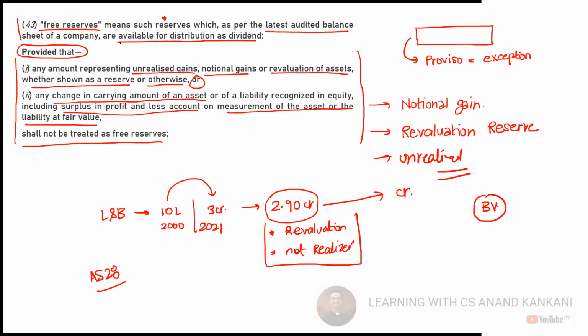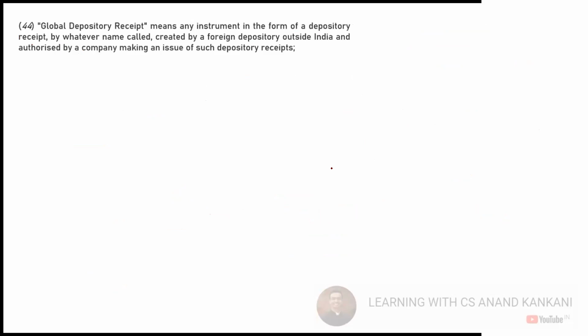Okay. Then the next definition that we have is the definition of global depository receipts, also called GDR. Before you understand this, just understand this term, depository receipt. Let's first understand what is a depository receipt, and then we will be able to understand what is GDR.